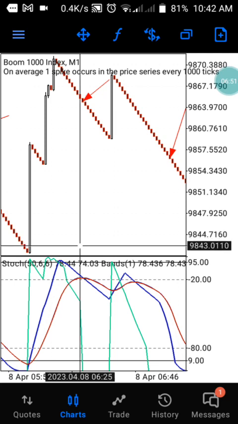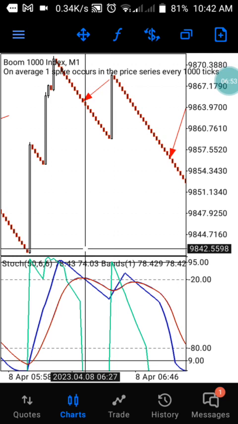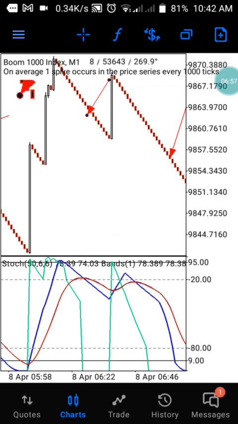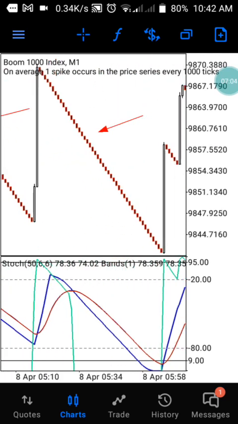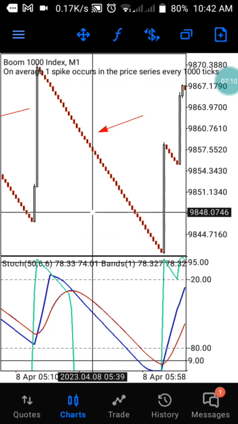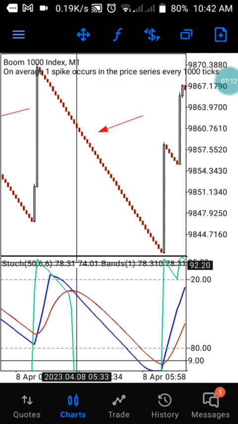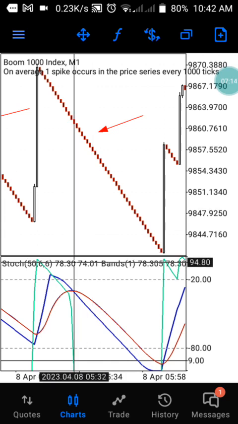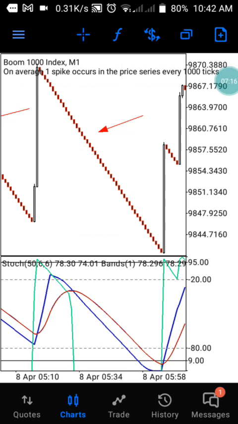You see, it happened that it crossed over at this moment. And if you can see the chart currently now, you can still take up to 5 to 10 candles with this strategy. You see, it keeps on working time to time. Every time the red line is crossing over the blue, that is the most accurate time for you to take a trade on the 1 minute time frame. You see, it works here. You can easily take this particular trade now. You can take up to like 20 candles here.